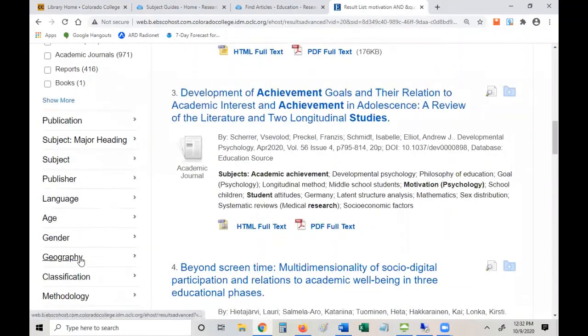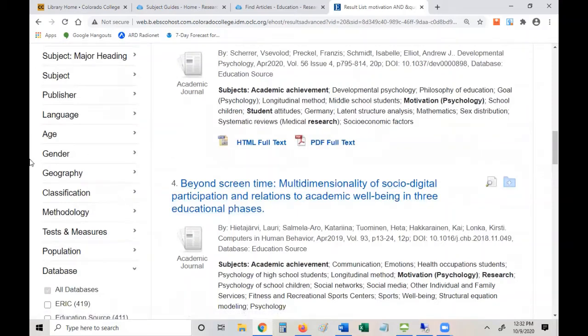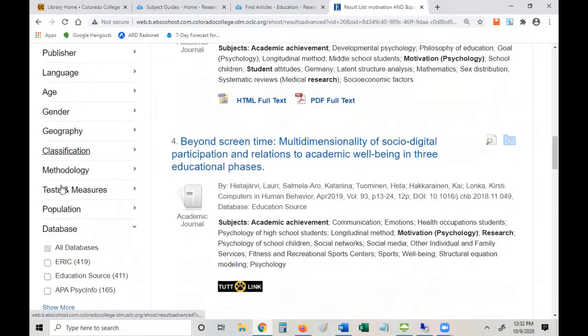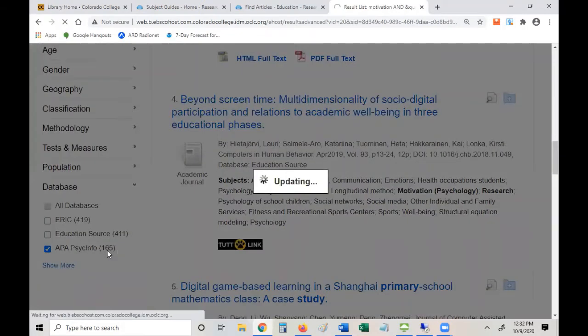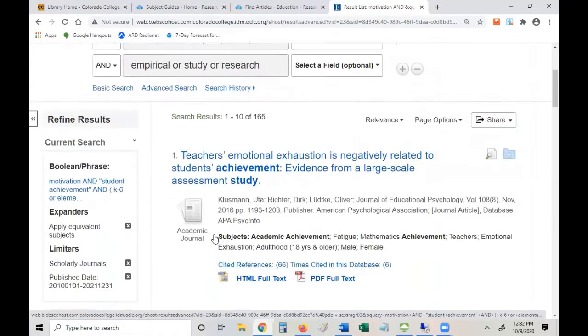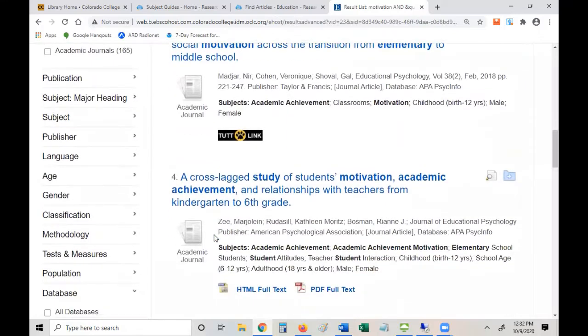When we scroll down here, there's a lot of special fields coming from PsycInfo because it's a specialty database published by the American Psychological Association. I think that's what APA stands for. And you can see where our results are coming from. So 419 articles from ERIC, 411 from Education Source, 165 from APA PsycInfo. I clicked on that by accident, but that's fine. Now I'm just in APA PsycInfo.